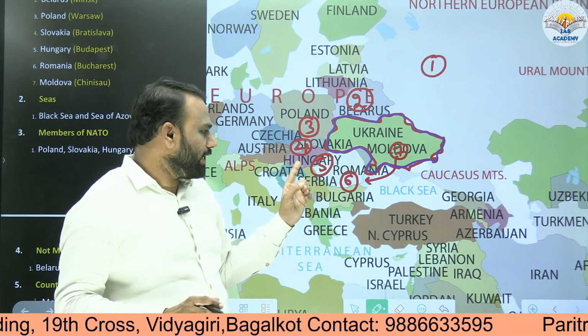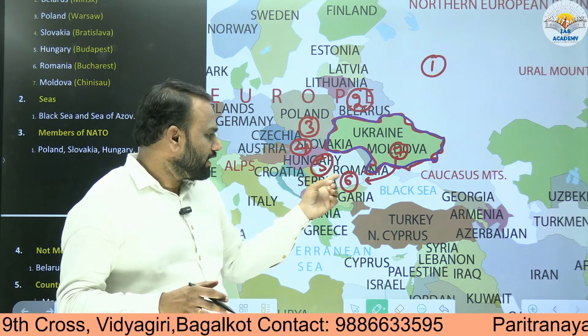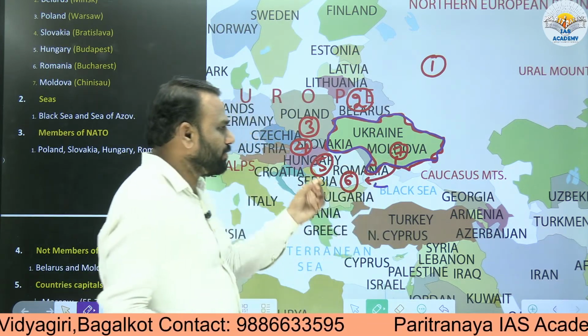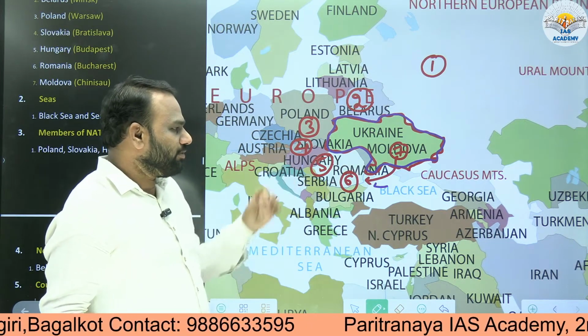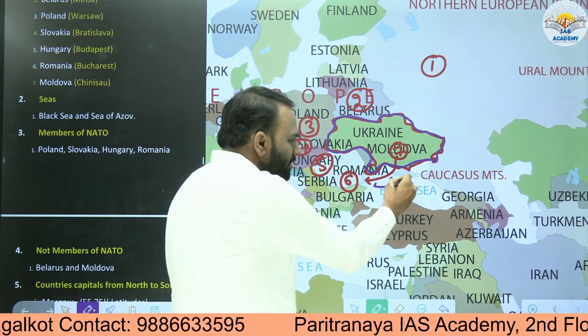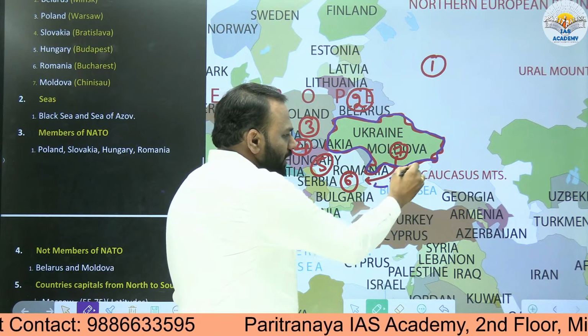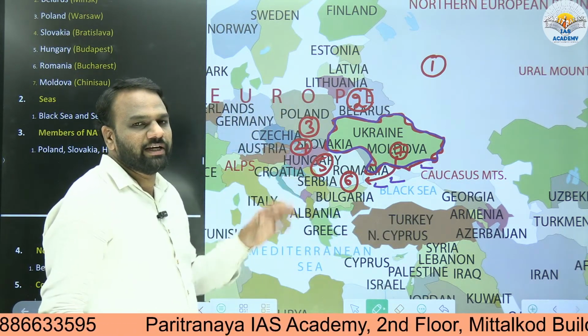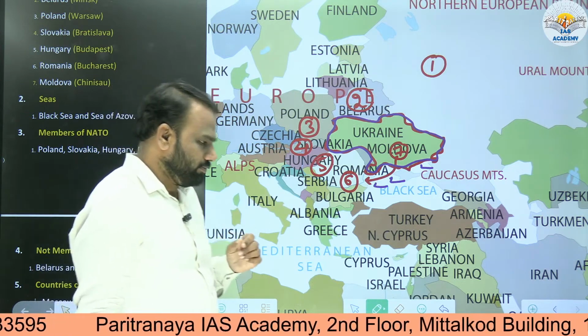Next we have Hungary. Next Romania, and here we have Moldova. Okay, Moldova also shares its border with Ukraine. Apart from these countries, the Black Sea shares its border with Ukraine, and similarly the Sea of Azov touches Ukraine. So all these entities are important from the exam point of view.